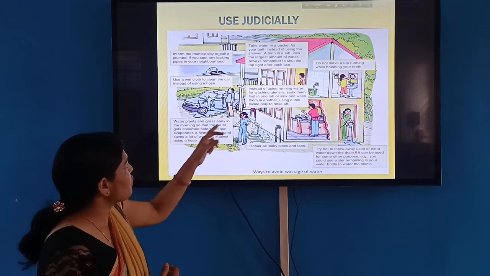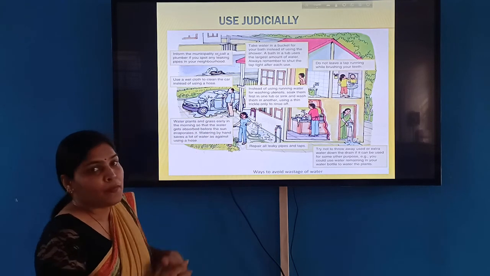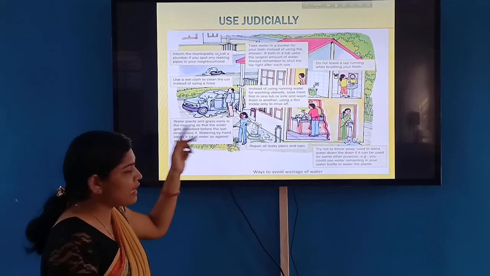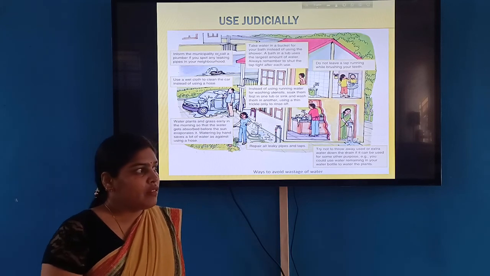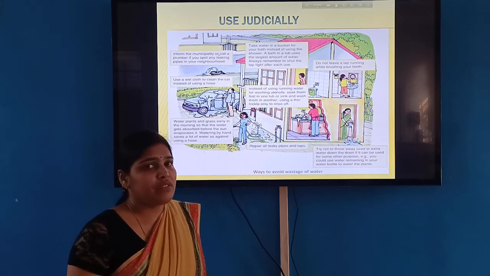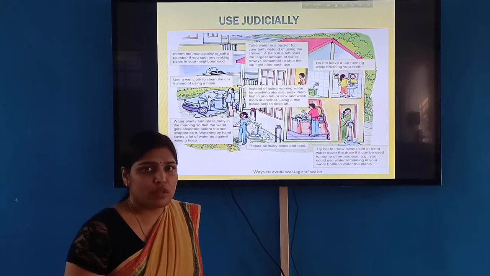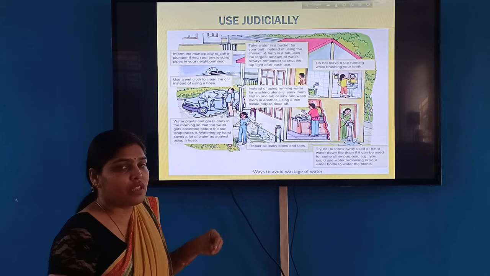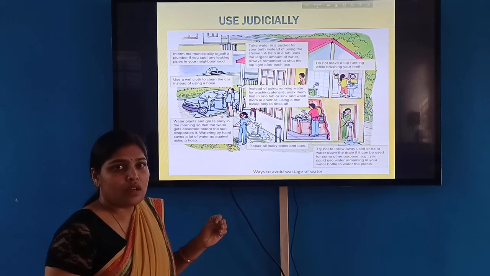Also, instead of using a hose, we can use a cloth or mop the car. Watering plants in the morning and evening is better, because in the afternoon the water evaporates very quickly and is not used by the plant. We can also water directly at the base of the plant, not with the hose.